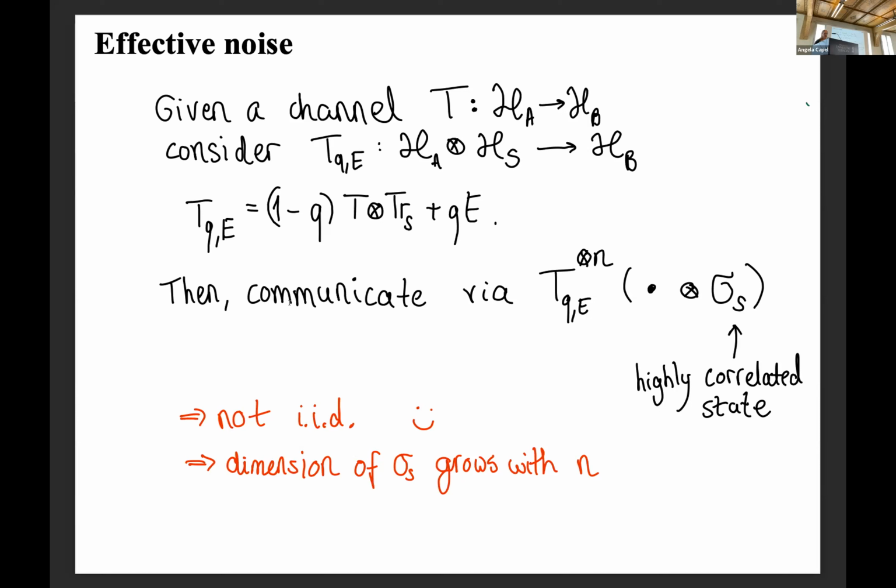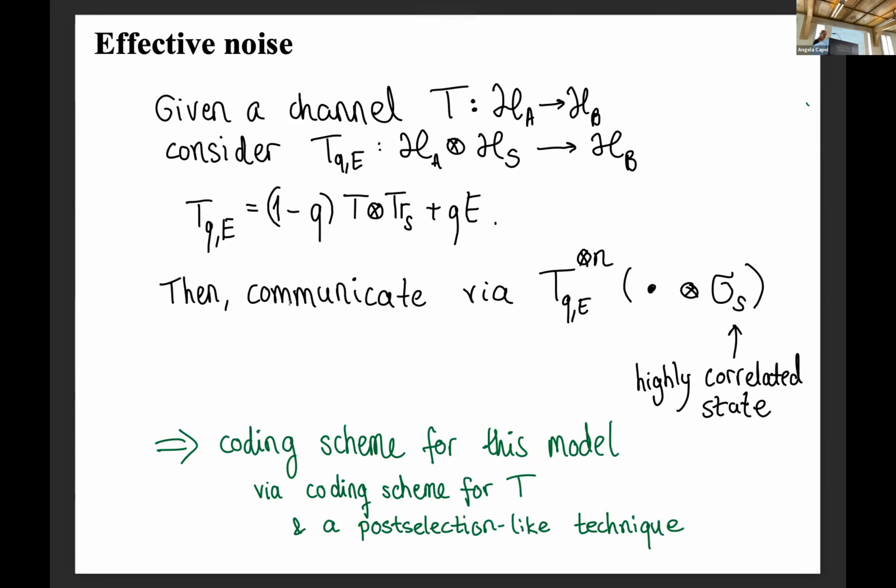This hurts us, but it's a worst-case assumption, a worst-case correlation we can have in the state. So what we do in our paper is prove a coding theorem for this kind of model, which we refer to as arbitrarily varying perturbations to the channel, and we introduce a post-selection-like technique to map this back to a scenario where you can use the techniques from IID scenarios.